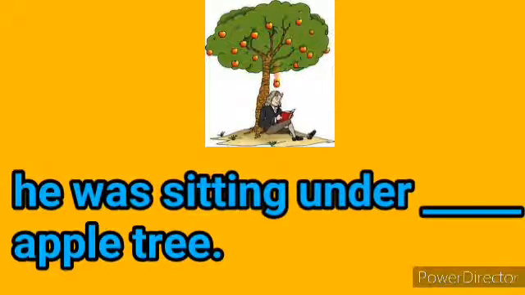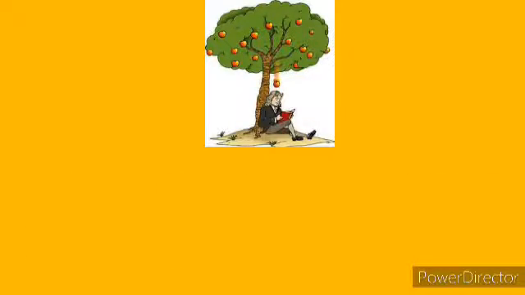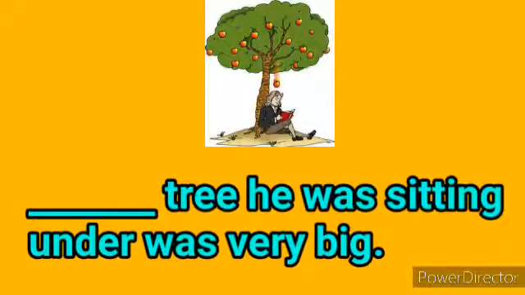He was sitting under dash apple tree. Here you will use an, because the word apple starts with a vowel sound. Dash tree he was sitting under was very big. Here which article will you use? The, because we are talking about the particular tree where the man was sitting.